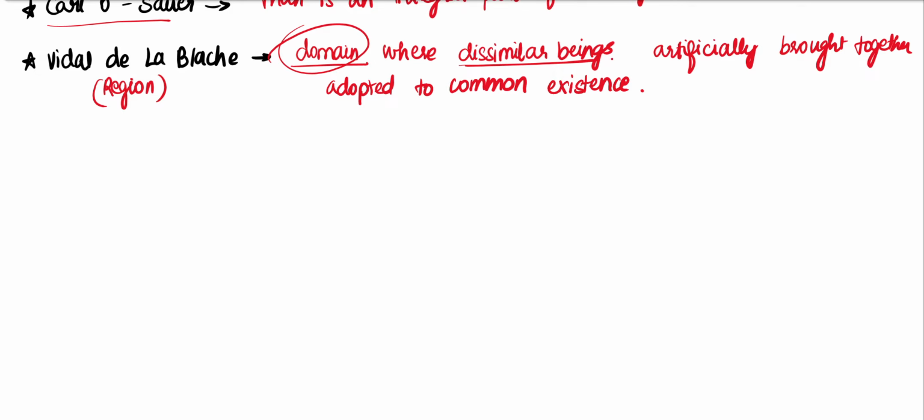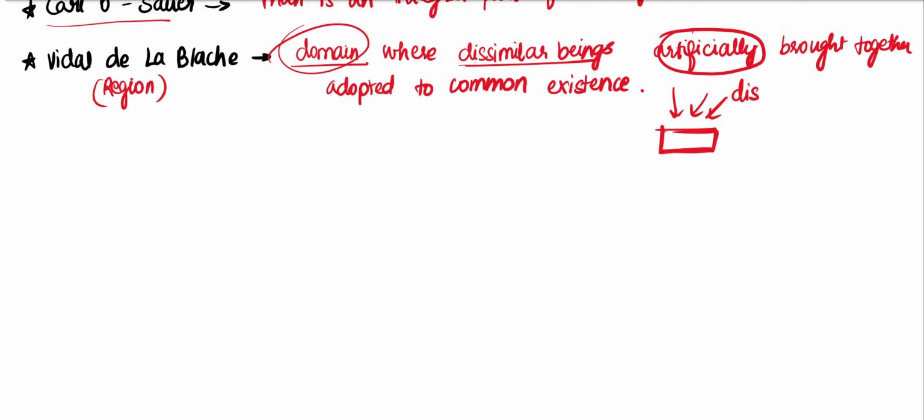We have dissimilar beings which are not related to each other, and they are artificially brought together. For example, due to wind, certain seeds get dispersed and go from one region to another. They are naturally brought, but artificial in the sense they do not belong to that region. So they go for a common existence. They adapt to that region, they have certain adaptations and they exist together.